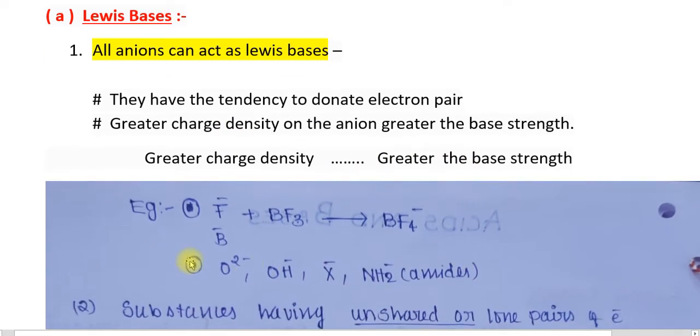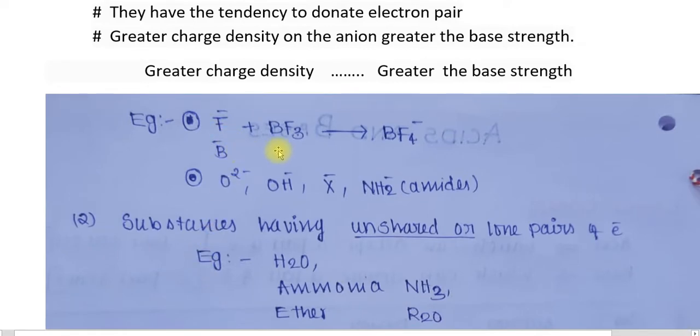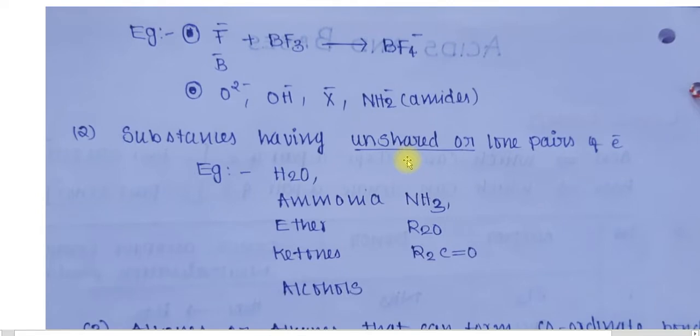One example is given here: F- plus BF3. It is already given, but once again I am repeating that F- plus BF3 gives a product, that is BF4-. The second condition is that substances having unshared or lone pairs of electrons can act as a Lewis base.